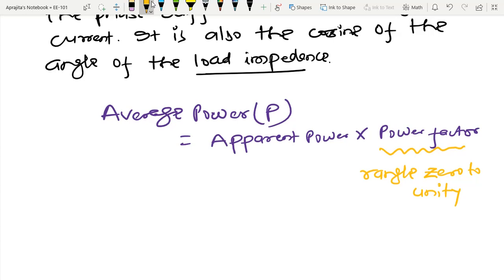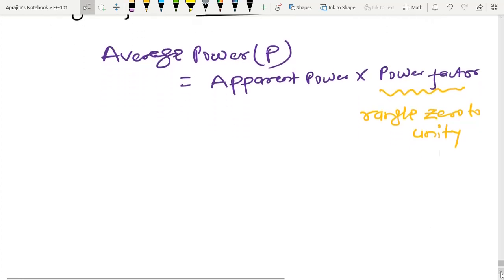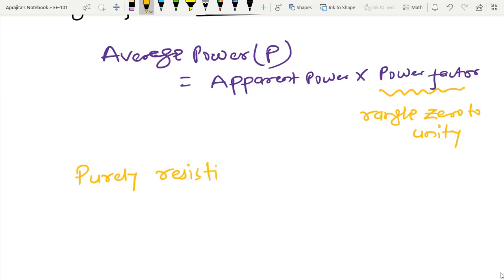So if you see a purely resistive load, let us try to write that. In case of a purely resistive load, we have already seen that voltage and current are in phase.